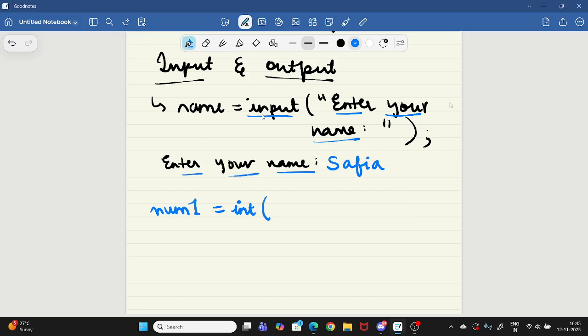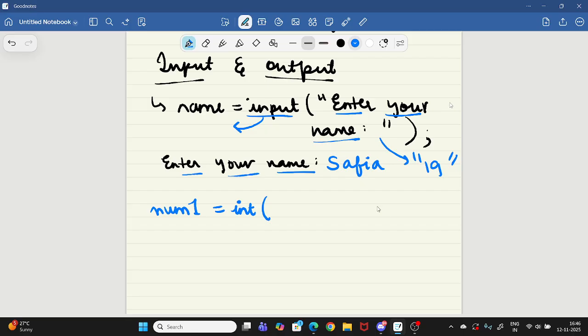When you use this input function in Python, Python will think that the input will be a string only. Anything you give as input, it will treat as a string. If you give 19 here as input, it will treat it like '19' in inverted commas. Input is used for strings only. It takes everything as strings.